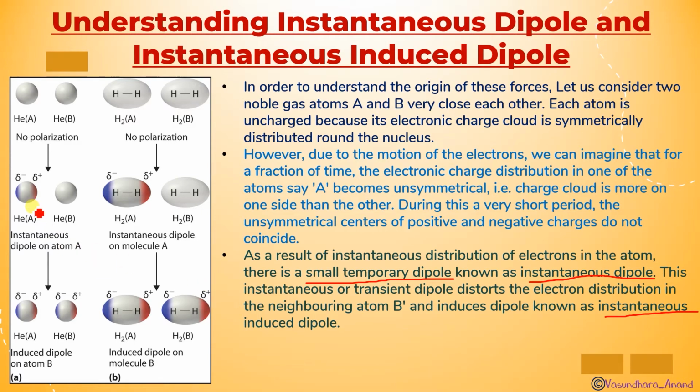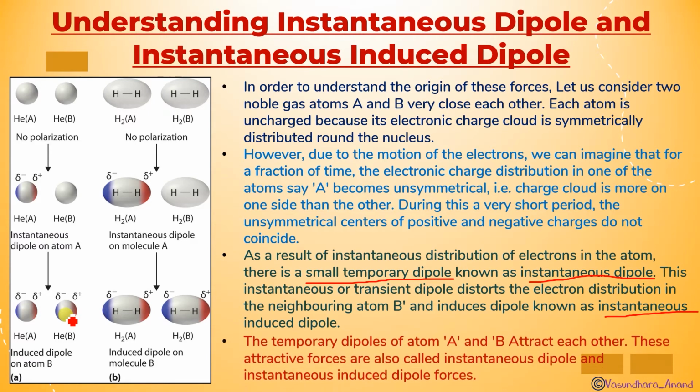Instantaneous dipole is due to the movement of electrons. For a fraction of time the electronic charge distribution gets distorted, and that's why an instantaneous dipole occurs. And due to this instantaneous dipole, the other molecule also gets polarized, gets a dipole, and that is called induced dipole. Instantaneous induced dipole. Got it?